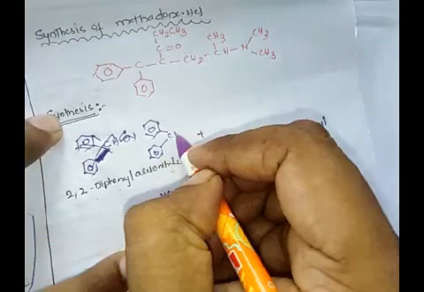So coming to this, this is about CHCN. This is the 2,2-diphenyl acetonitrile.